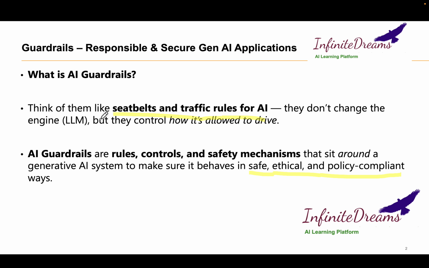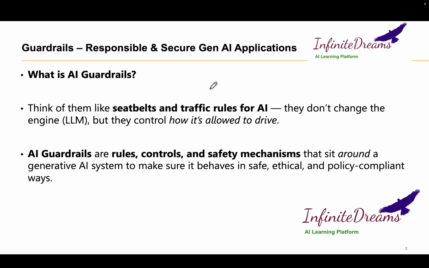Think about the guardrail as traffic rules. Traffic rules help us to drive. If people follow the traffic rules, they can easily drive through the road. And if there were no traffic rules, it would be a big chaos on the roads. In the same way, guardrails are equivalent to traffic rules. They help you make safe and secure AI solutions.